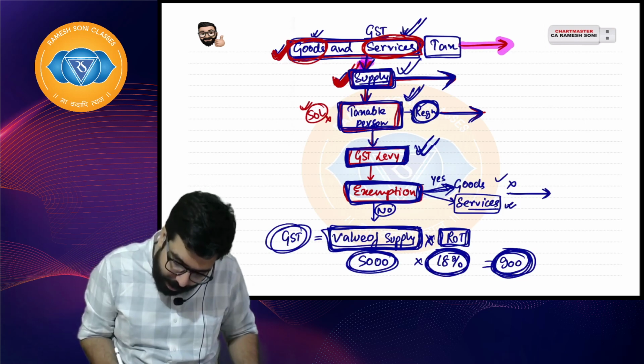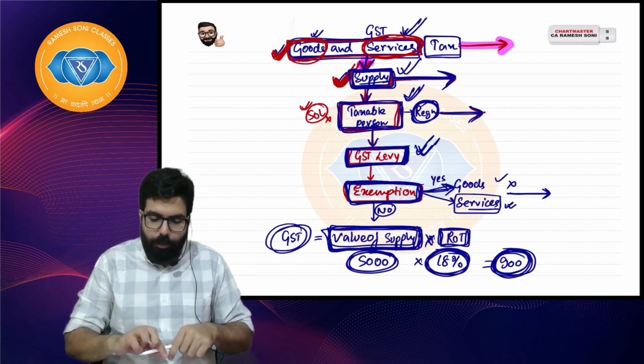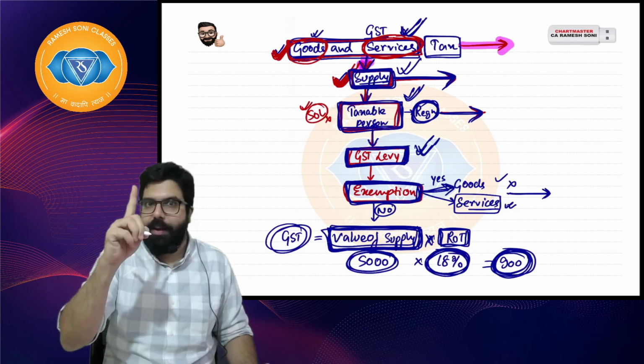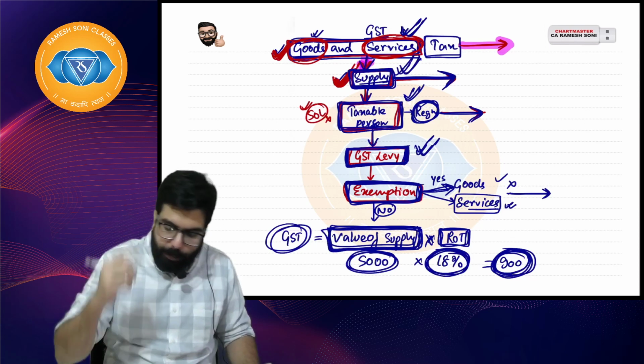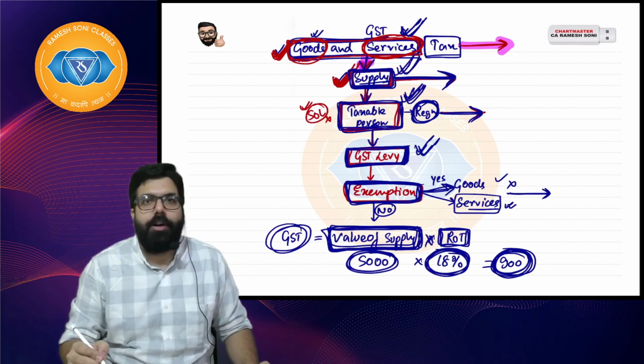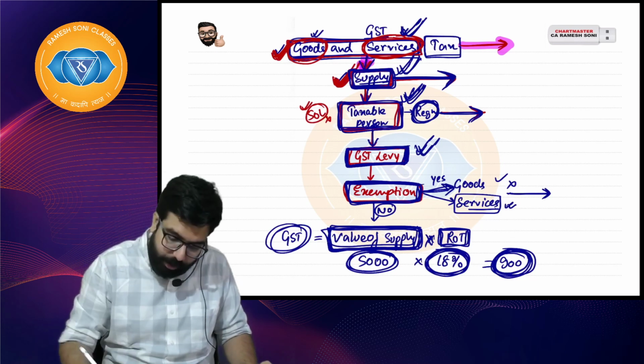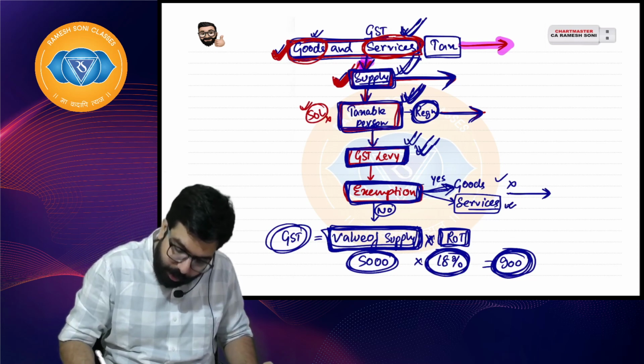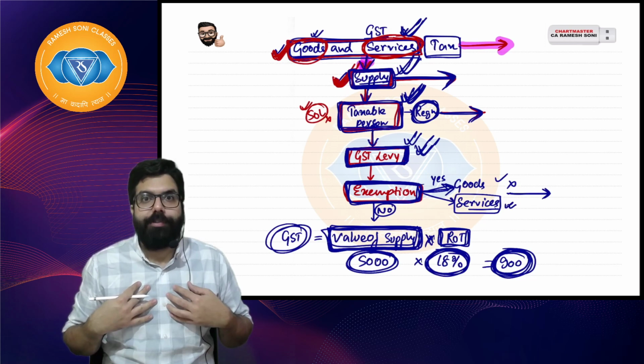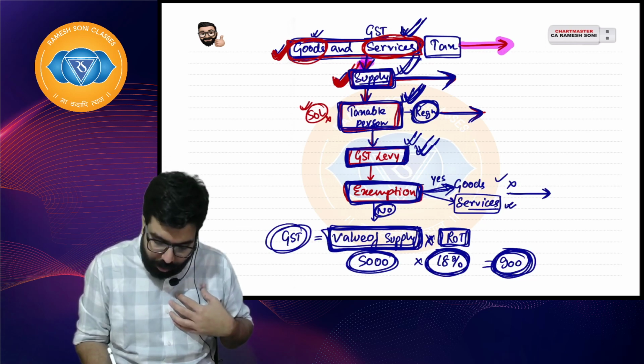Now, once you know the value, what happened over here? I am providing service, which means supplied. I have already crossed a turnover of 20 lakh and I am a registered person. So I am a taxable person, and GST will be levied on me. Sir, does my coaching service fall in exemption? No, then I'll have to collect GST.